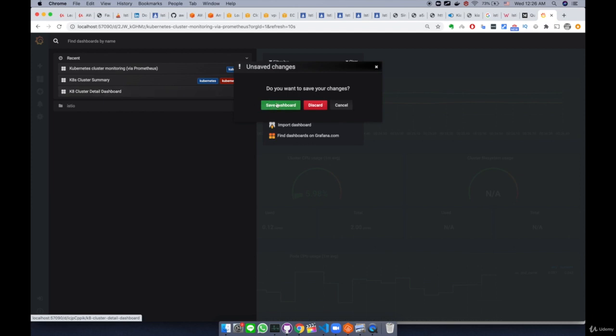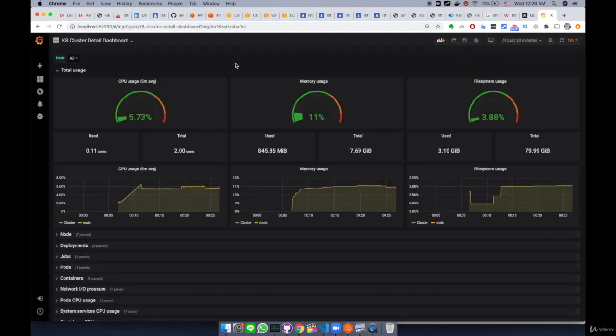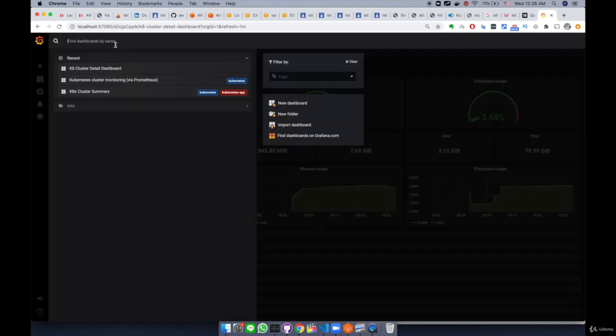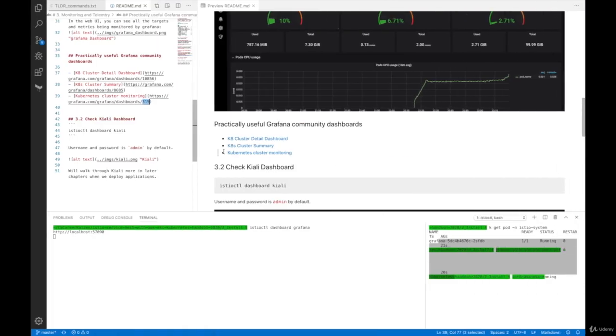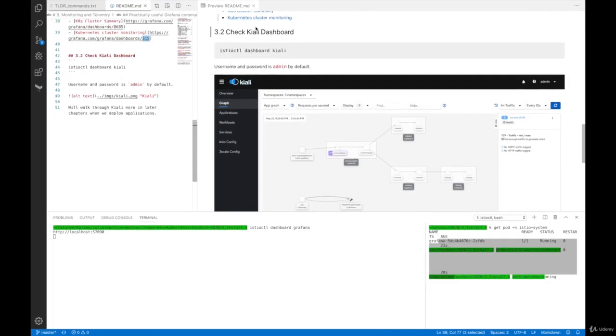Kubernetes detail dashboard. But anyways, I wanted to show you we're going to use this to visualize what's going on with a Kubernetes cluster and also pods as well. Alright, so that's it for Grafana. Next, we are going to check out the k8s dashboard.